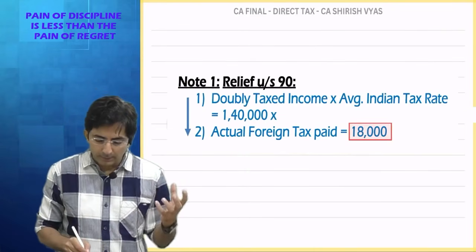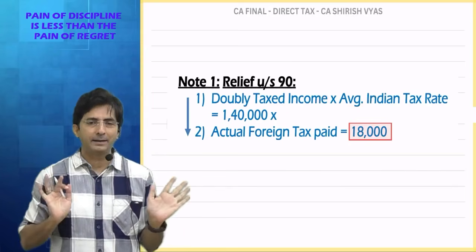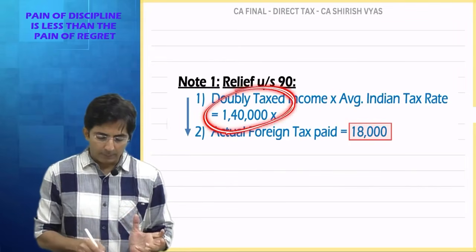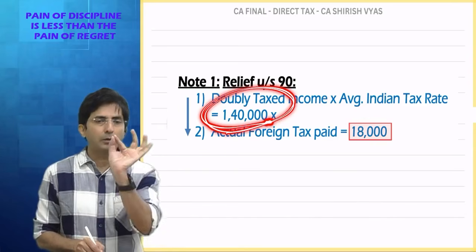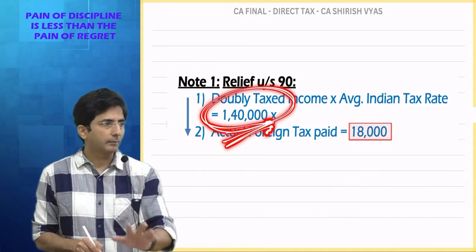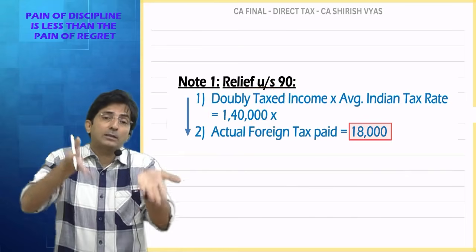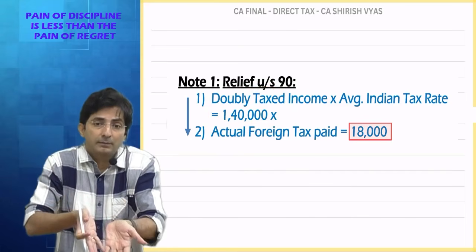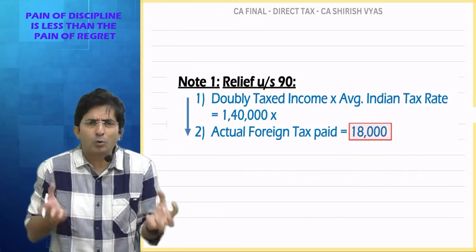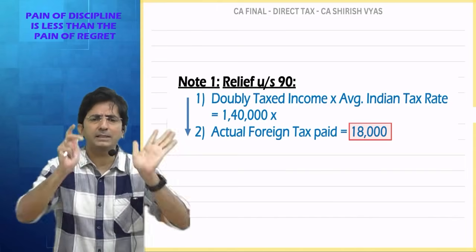Basically, I am trying to convince you why the concept of average. Last lecture I just told you the formula mechanically. Now you understand the concept of average, right? Because our 1,40,000 is not taxed at a particular rate. 1,40,000 was included in my total income, and my whole total income was according to slab rates. Even after slab rate, sometimes surcharge can come. Health and education cess will always come. So since so many percentages play a role to attack 1,40,000, we have to average it out.